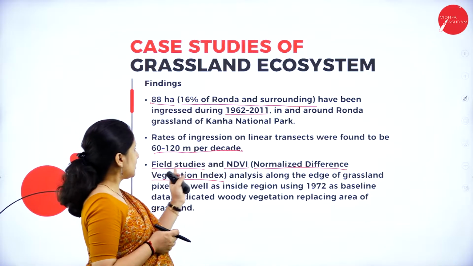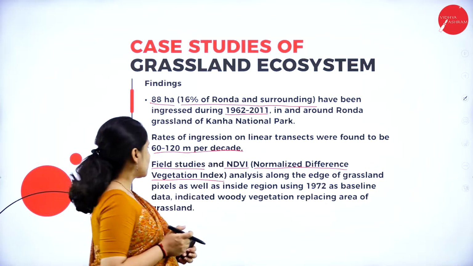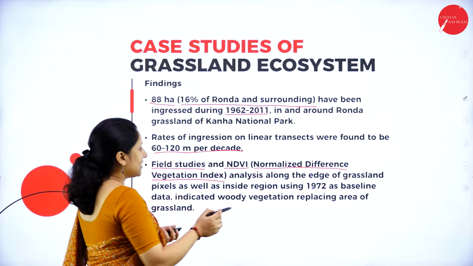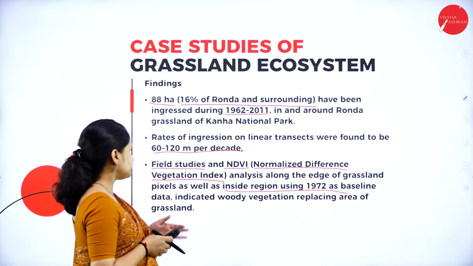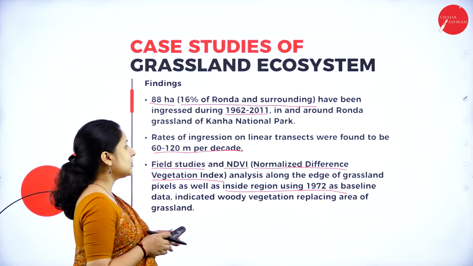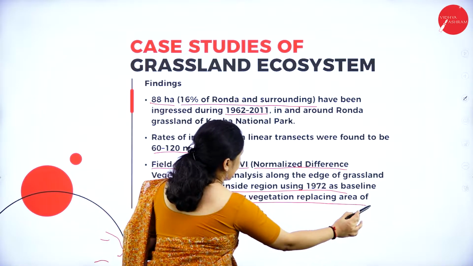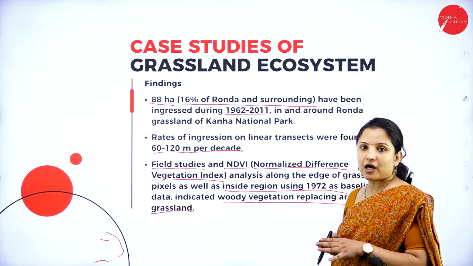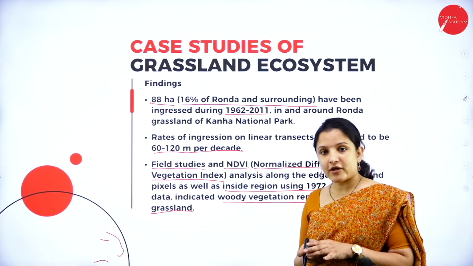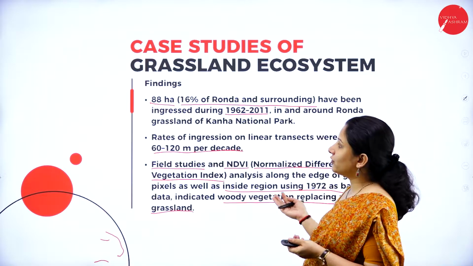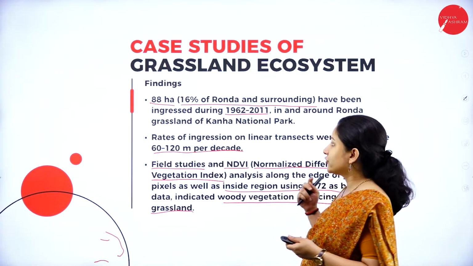For that, they went in for field studies and NDVI analysis along the edge of the grassland as well as in the inner region of the grassland in 1972, and they found out that woody vegetation was replacing the area of grassland. So Kanha National Park, which was a grassland, is now being converted to woody vegetation. That is what they found out based on the analysis of the satellite images.